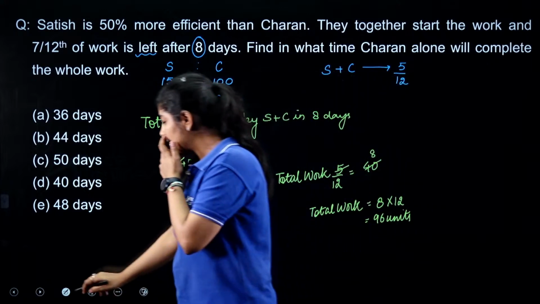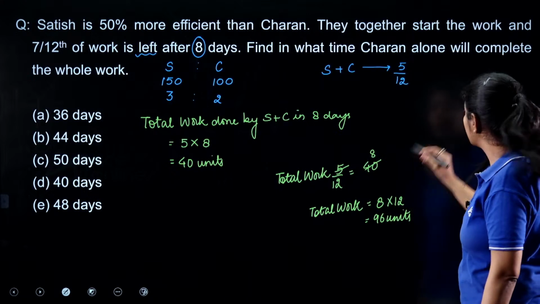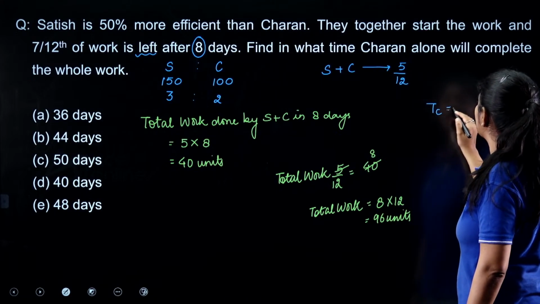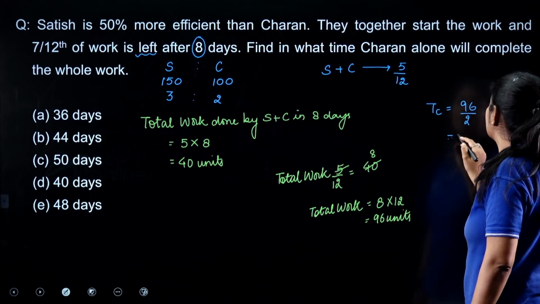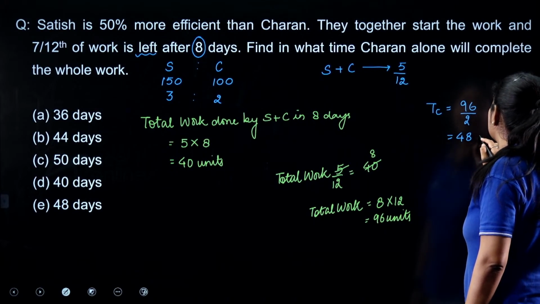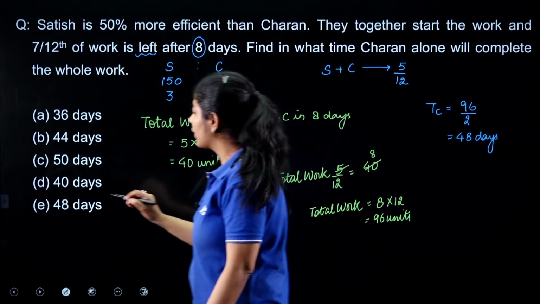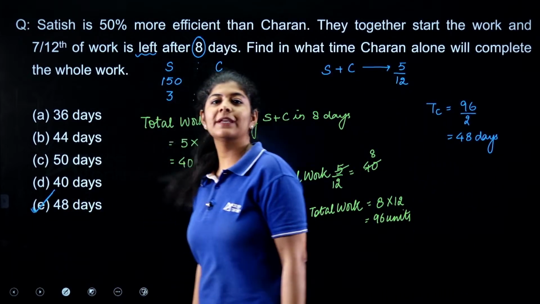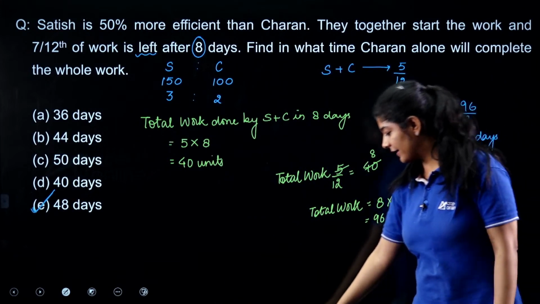Now the question asks how much time Charan takes to complete the work. The time taken by Charan is the total work divided by the efficiency, and we get our answer as 48 days. Option E is the correct one, right?